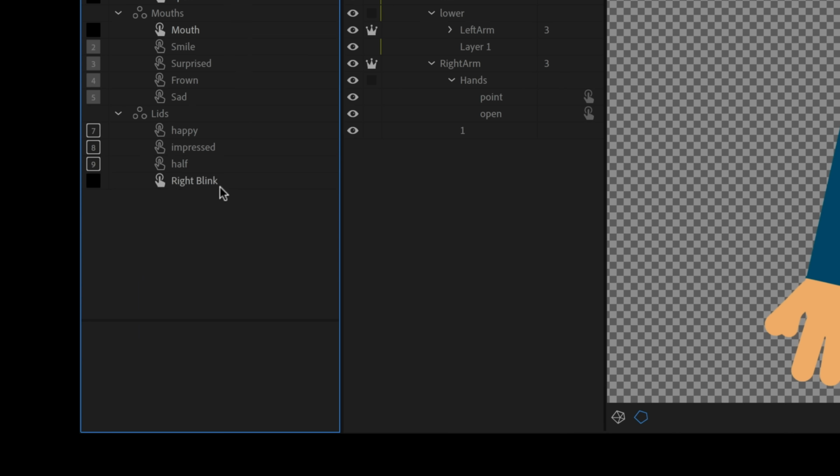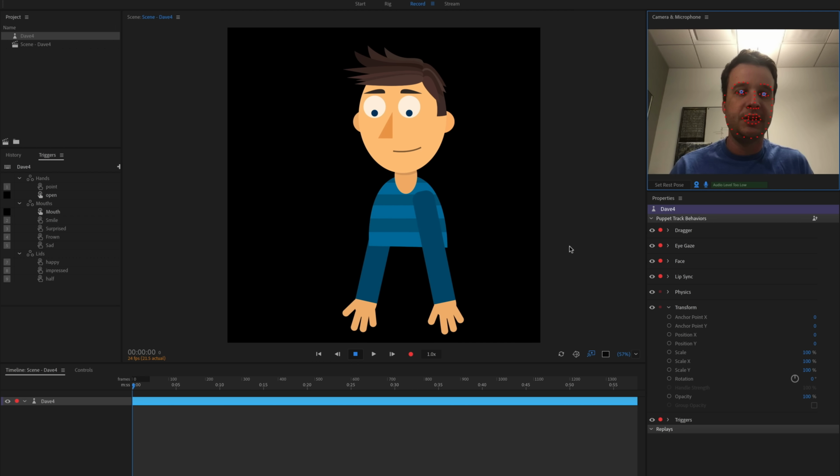So what I'm going to do is just delete this from the swap set, and this swap set I'm not going to add a default to. So the default is just going to be the open eyes without anything, and then if I press 7, 8, or 9, which I'm going to latch here, those will show up instead. So let's test this out.